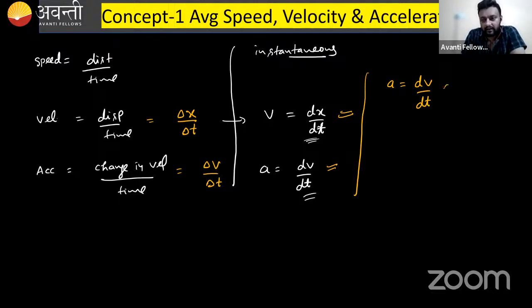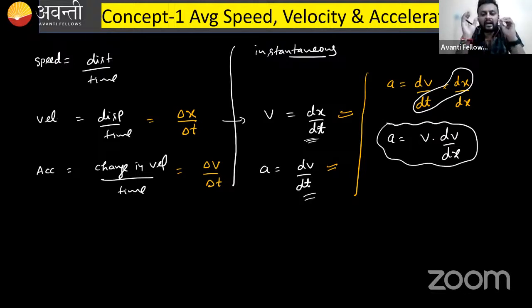Now, if I multiply it by dx and divide by dx, then dx over dt is what? Velocity. So a is equal to v, that is dx over dt, into dv over dx.